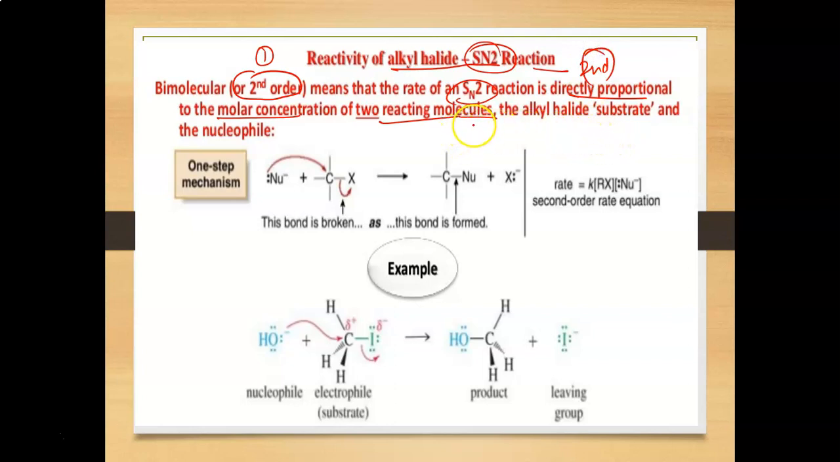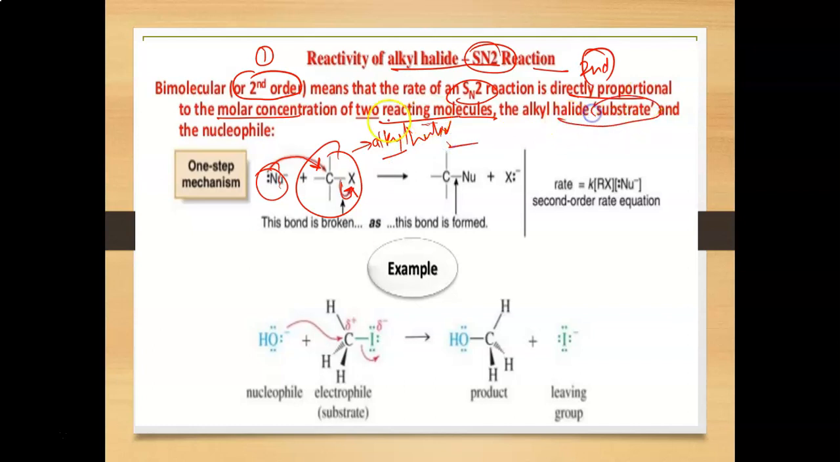Second order means there are two reacting molecules. The first one is your nucleophile, which will attack on the carbon, and then removal of the halogen takes place. So there are two reactants reacting at the same time, so this is known as the SN2 reaction. It's a second order reaction. It means the rate, the speed of the reaction, depends on two species: the first is your nucleophile and the second is your alkyl halide.